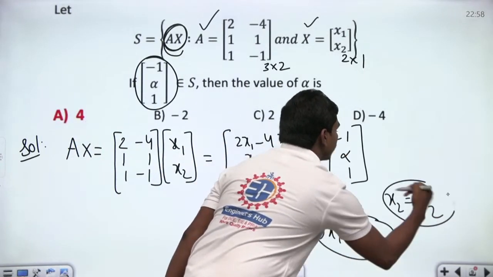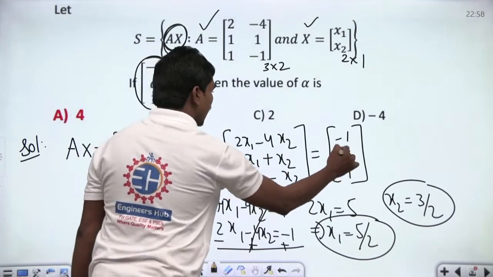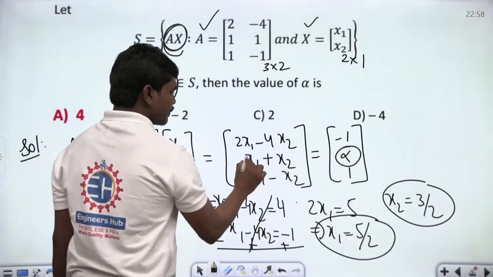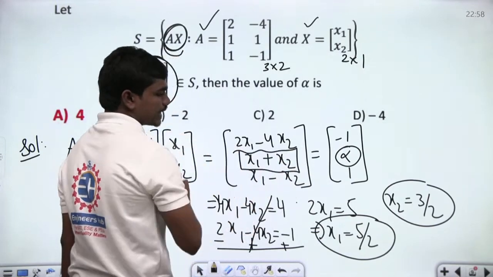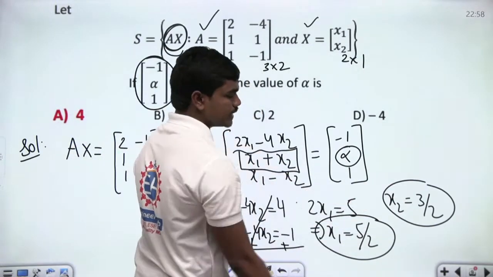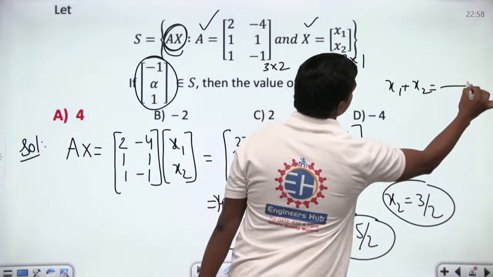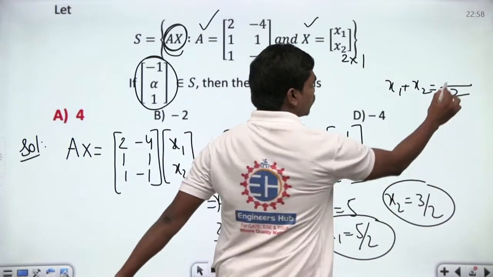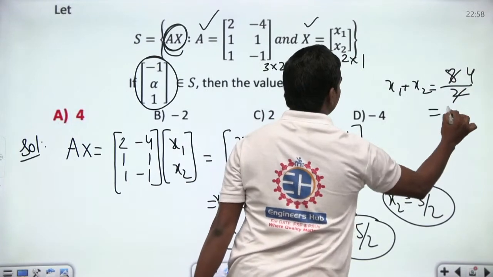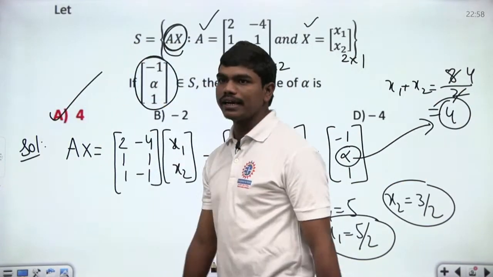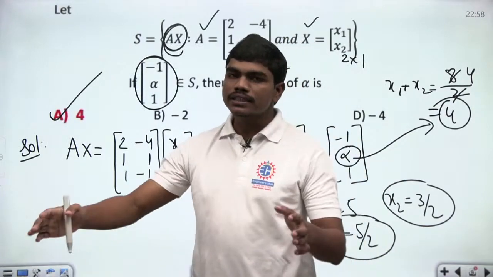So they are asking you for the value of alpha. So what is basically this alpha? Basically this alpha is nothing but x1 plus x2. So x1 is here and x2 is here. If you add up these two things, x1 plus x2 is nothing but, you have a common 2 as LCM, so 5 plus 3 gives you 8 and this gives you 4. So 4 is the value of alpha, and that's exactly what you have in this option. Clear? Did you all understand how this is?